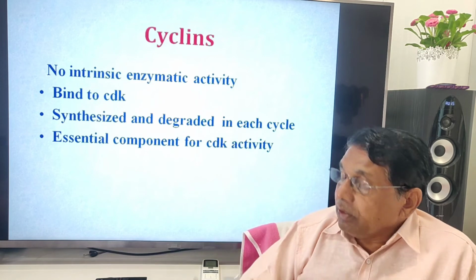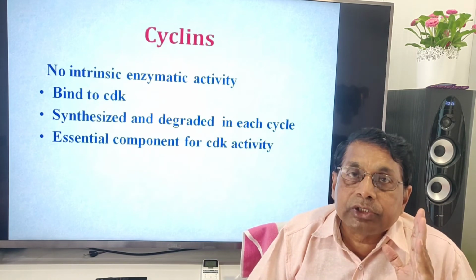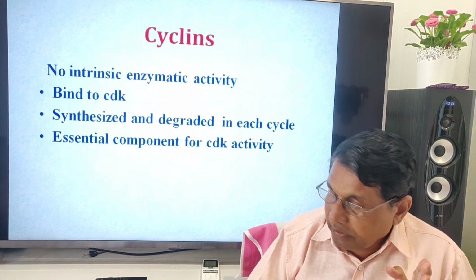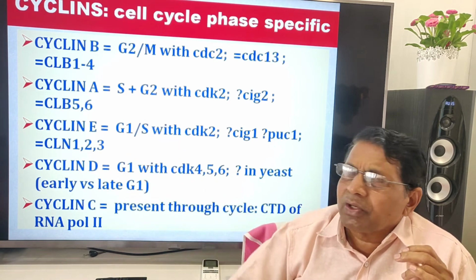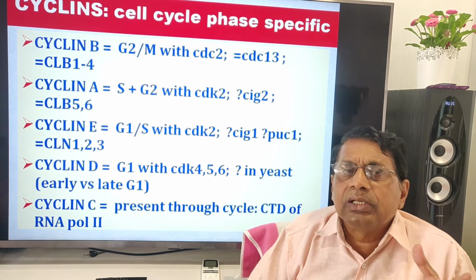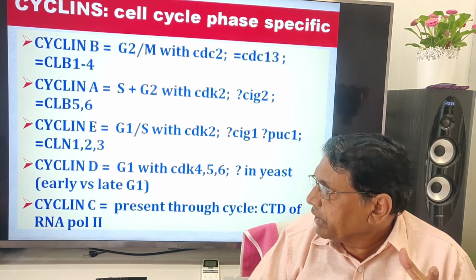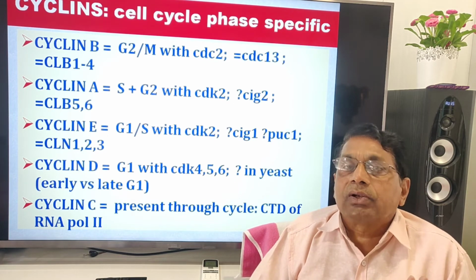Cyclin is an essential component of CDK activity. If the CDK has to become active, it has to bind with cyclin. Then I will show you. Similarly, different organisms have different cyclins identified. There is confusion in the nomenclature of these cyclins and cyclin dependent kinases because they have been given different names in different organisms.